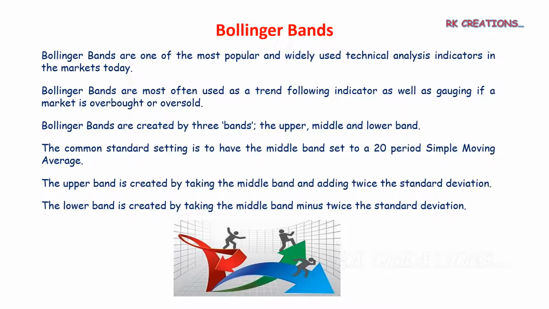In this, 3 bands are there. One center band, one upper band, one lower band. The center is the mean, upper is the upper band, lower is the lower band. The center mean is the 20 period simple moving average, so the upper band and lower band are 2 standard deviations, 2 sigma from the mean.